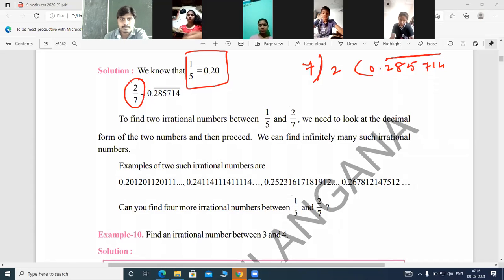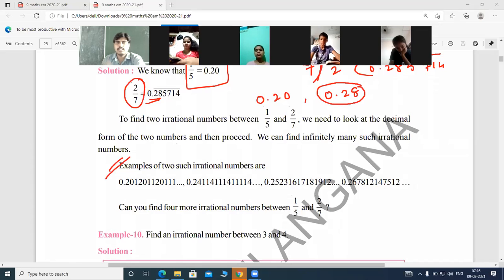So now see, 0.20, and this is 0.28 something. If you take rounding, finally it becomes 0.28. Okay, isn't it? So now the numbers which are lying between these two, 0.20 and 0.28.